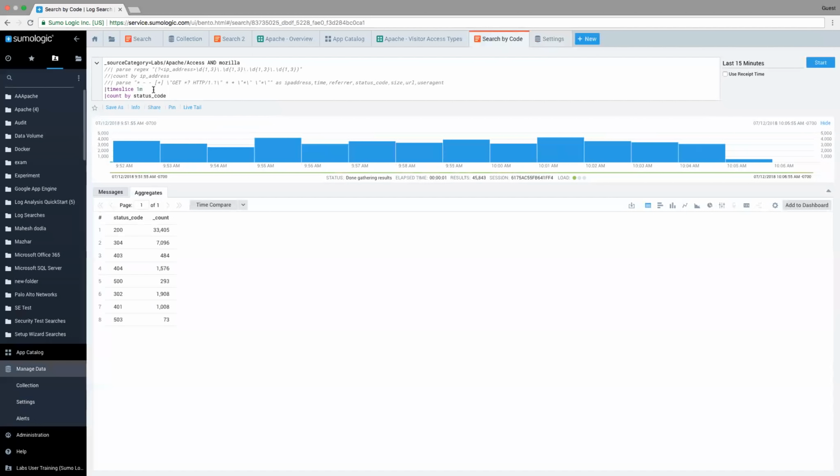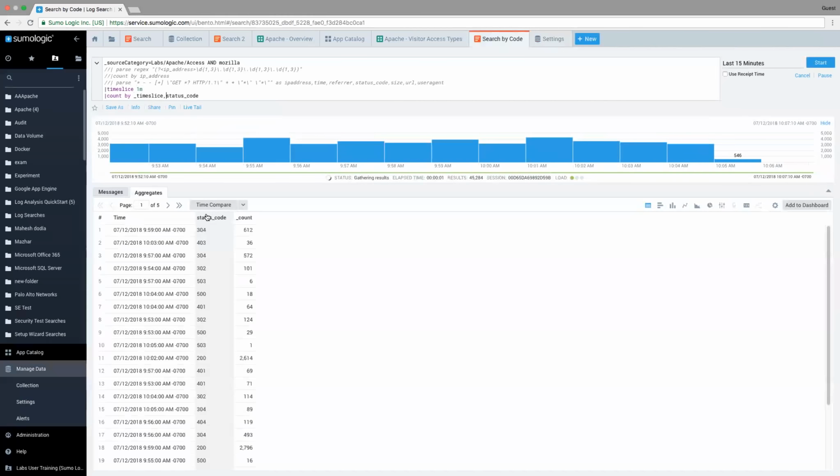And now what I'm going to get, oh, I need to add one more line here. So now I need to tell it, hey, do a count by those time slices or by those 1-minute segments and show the status code. So now when I run it, I'm going to have these time slices. So here we have these. Here at 9:59, so essentially the minute of 9:59 to 9:59:59, we see that there were 612,304 status codes. And at 10:03, there were 36,403 codes, and so on and so forth.